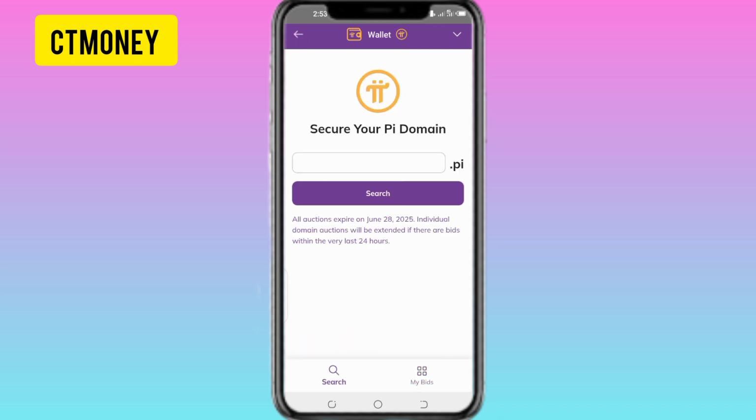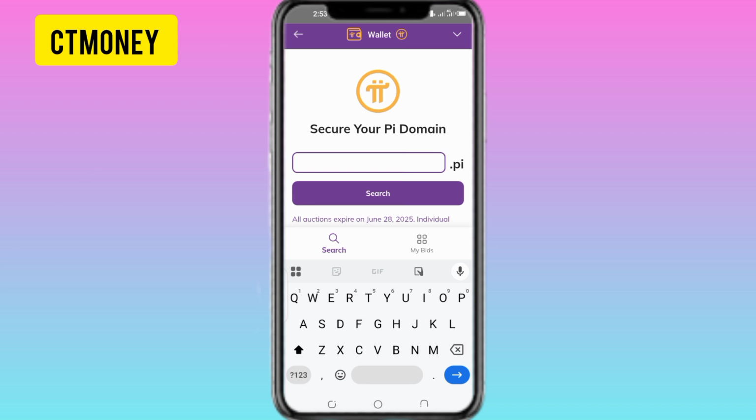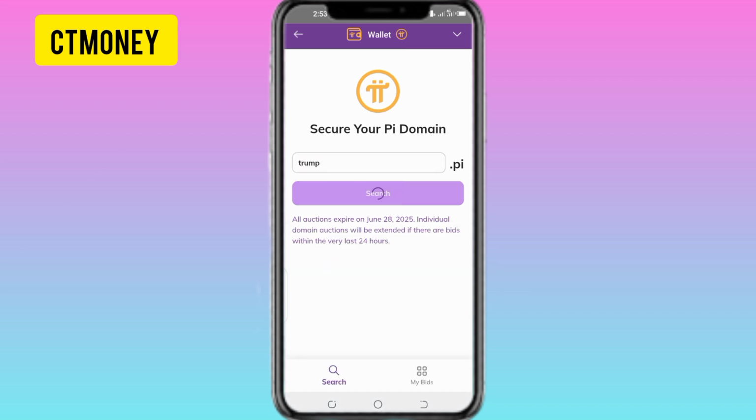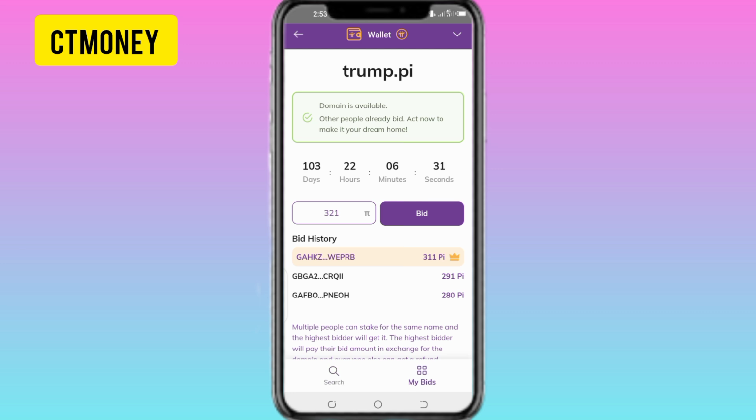So let me go ahead and search for another domain name, for Donald Trump, maybe Trump. Let's see if this is available. Okay, oh my goodness, see the kind of bids they are bidding for Trump. The first wallet is bidding 280 Pi, the second wallet 291 Pi, the third wallet 311 Pi, and for you to outbid this person, you bid 321 Pi. Oh my goodness. So that's what is going on, guys.